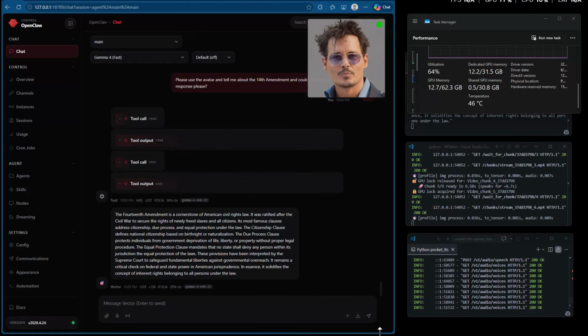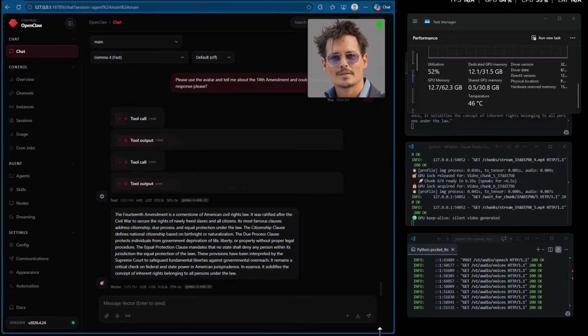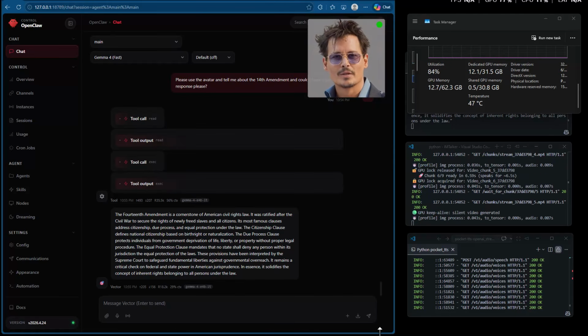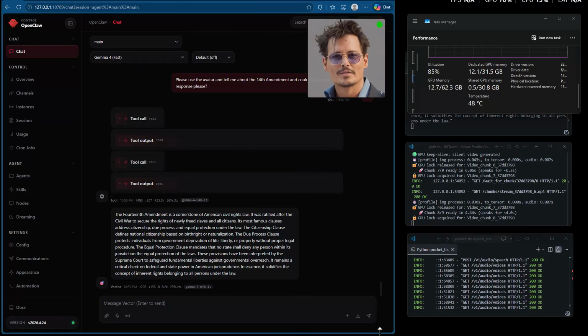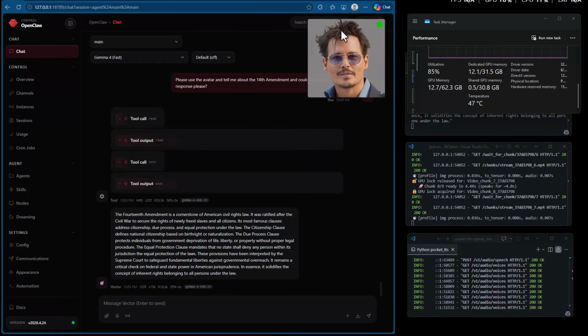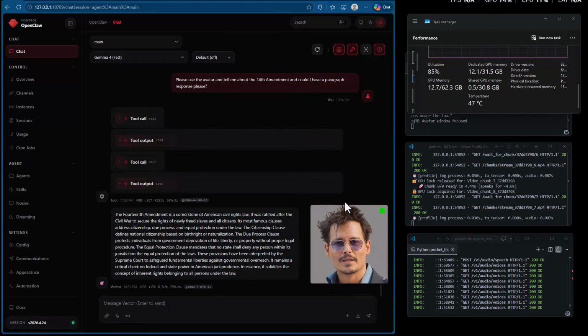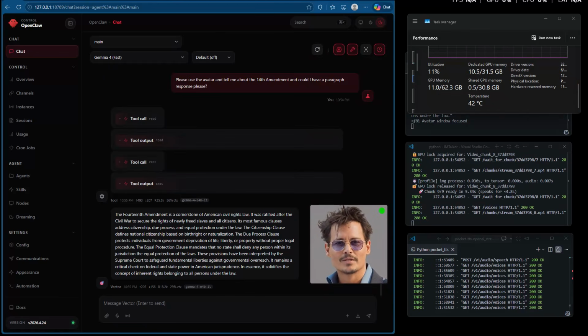The Due Process Clause protects individuals from government deprivation of life, liberty, or property without proper legal procedure. The Equal Protection Clause mandates that no state shall deny any person within its jurisdiction the equal protection of the laws. These provisions have been interpreted by the Supreme Court to safeguard fundamental liberties against governmental overreach. It remains a critical check on federal and state power in American jurisprudence. In essence, it solidifies the concept of inherent rights belonging to all persons under the law.